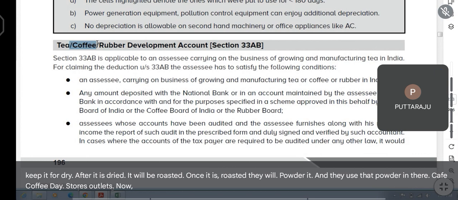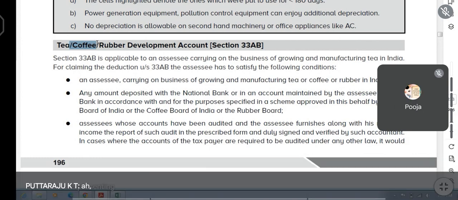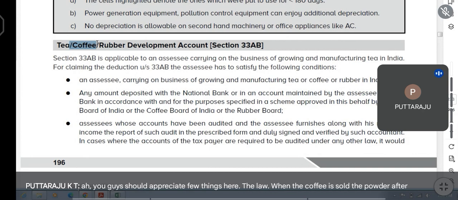Now you have to understand there are two aspects in this. One is the agricultural aspect, another one is the business aspect. Yes or no? Yes, sir. You guys should appreciate a few things here. The law. When the coffee is sold, the powder, after becoming the powder, coffee is sold.